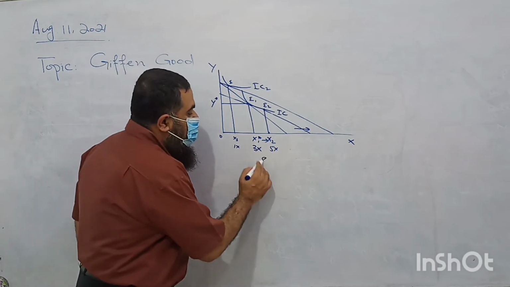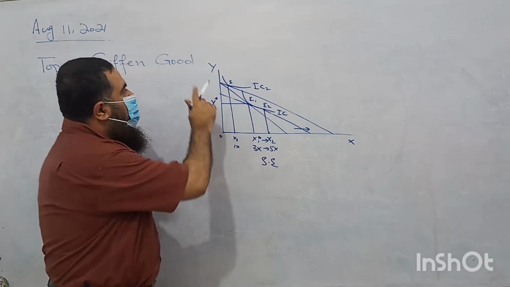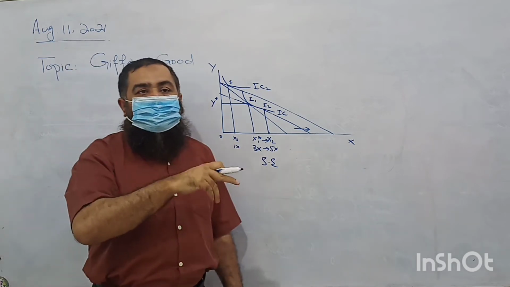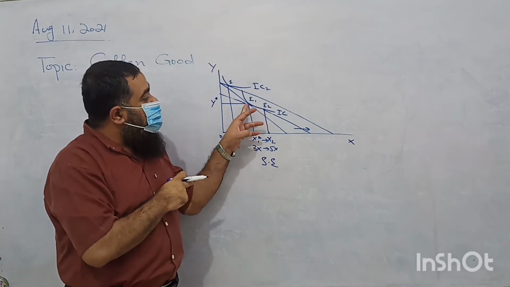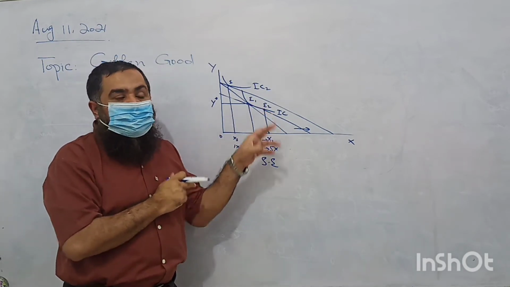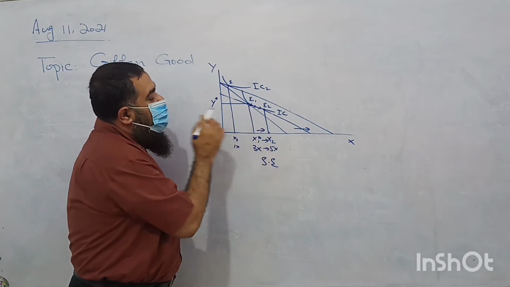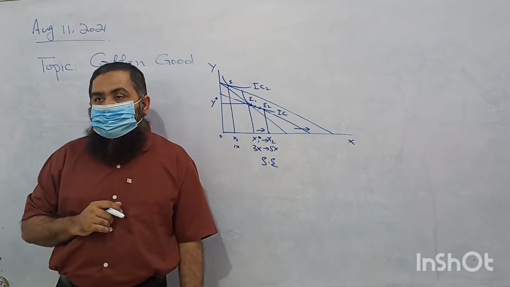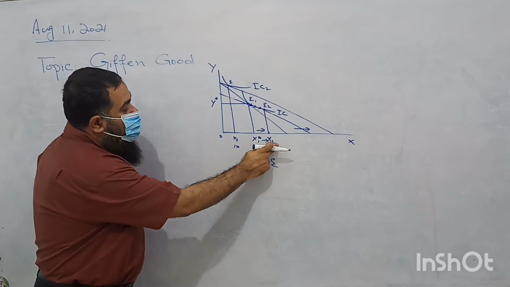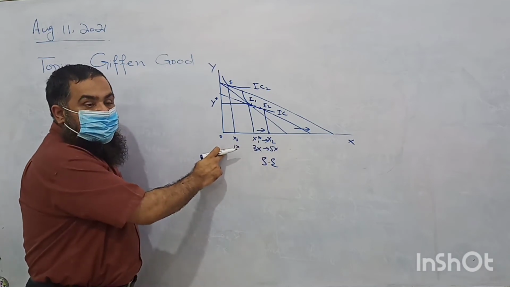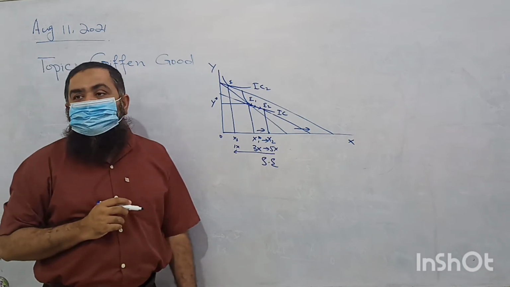If the consumer stays along his previous indifference curve, this movement from E1 to E2 will be called the substitution effect. So what is the income effect? From X2 to X3, okay, from 5 units to 1 unit.